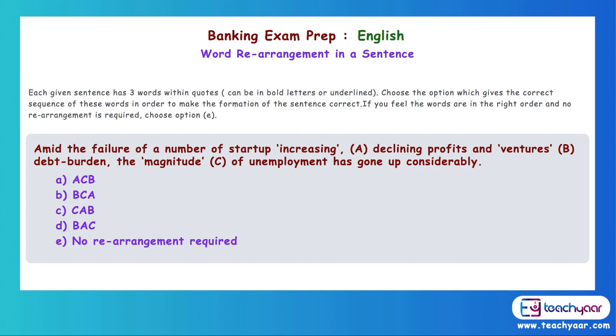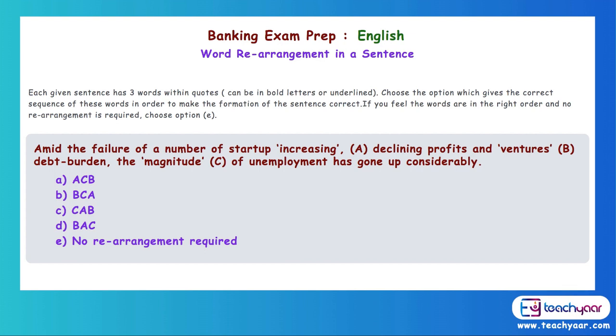Now these three words are not in the right order. When you read it, you know that it's not in the right order. So we start with the first. Amid the failure of a number of startup increasing. Startup increasing is not right. So what is the second word? Startup ventures. What is the third word? Startup magnitude. So what is the right word there? B, ventures. So amid the failure of a number of startup ventures.